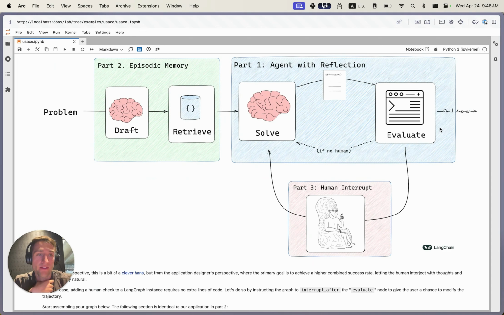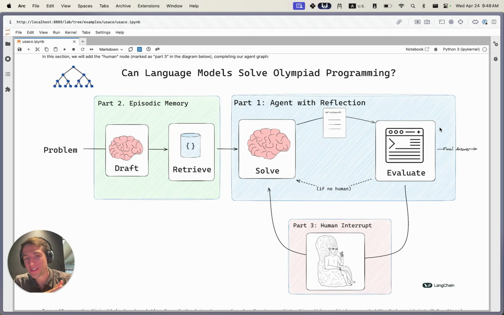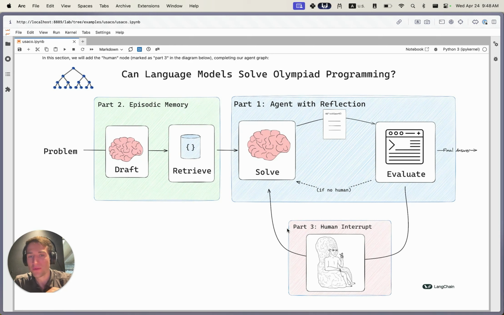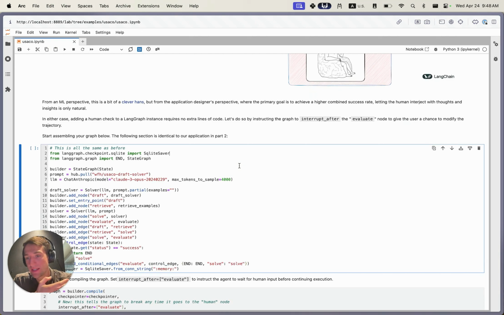In theory, this type of design is only restricted by the quality or the capability of the user involved, since really we can be providing the correct answer or any type of feedback, and the LLM will be able to synthesize this and incorporate it. So let's jump in here and create this human-in-the-loop agent for solving computing Olympiad problems.